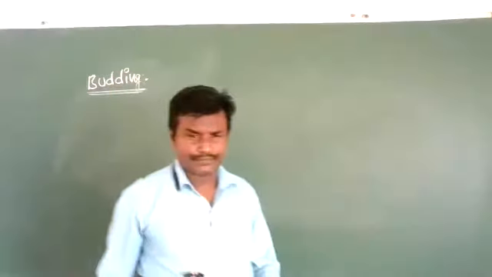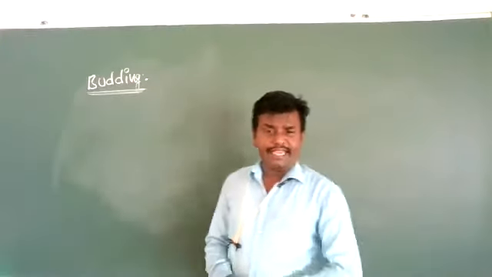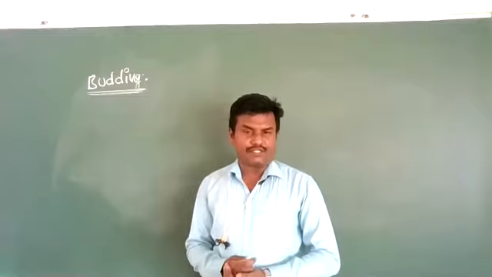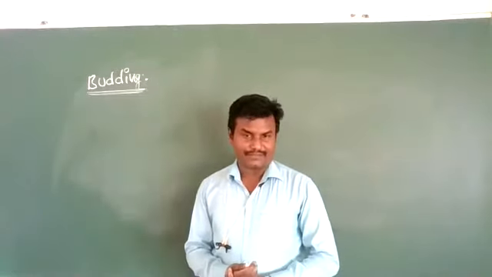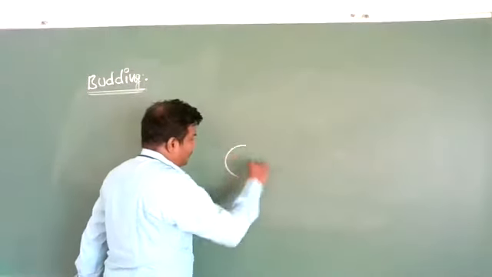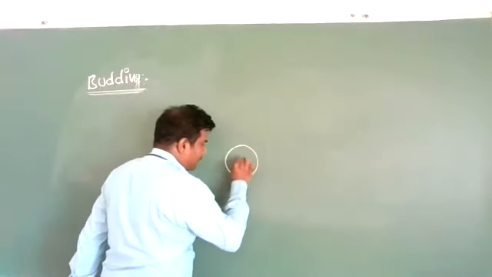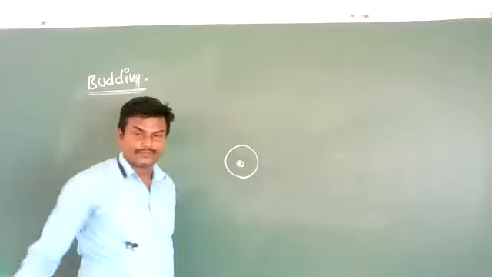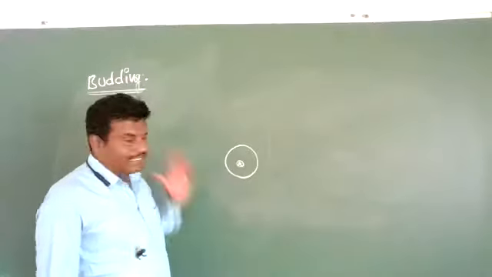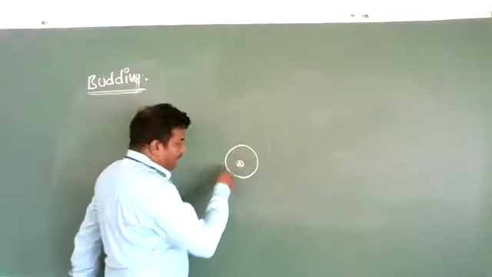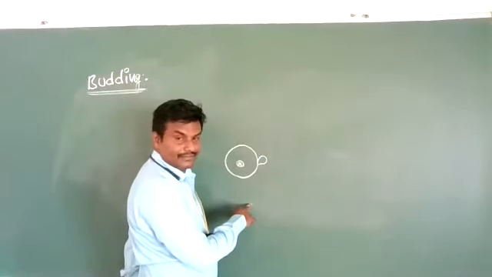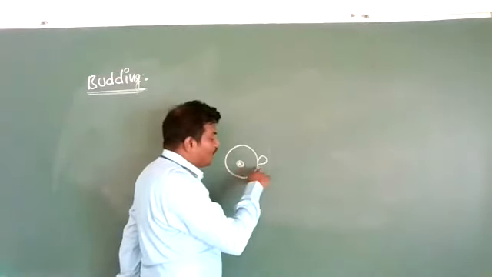So budding. It is a method in which, from the parental organism, new individuals are formed. See, budding. This is the parental organism. It contains a nucleus. This is called the nucleus. It is a method in which the parental organism develops a new individual.